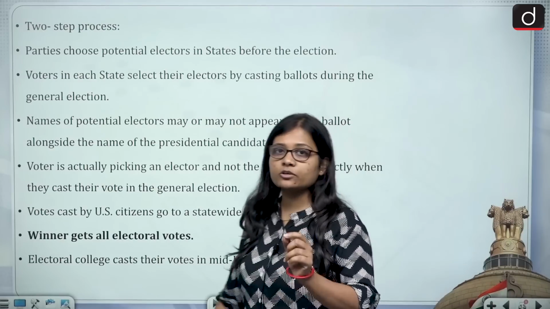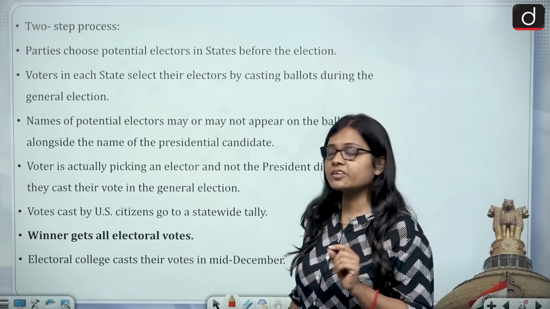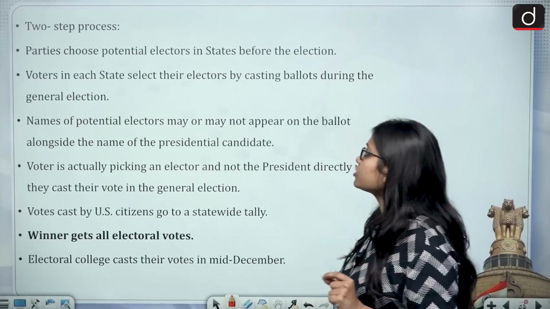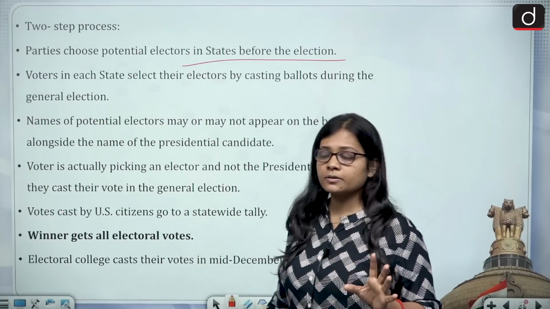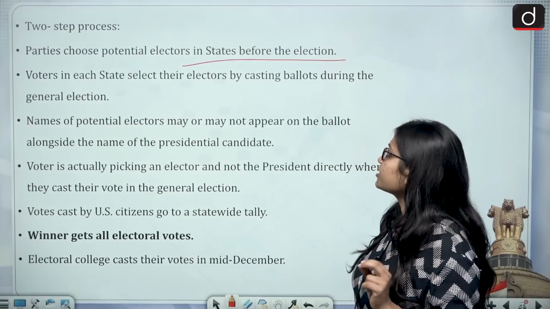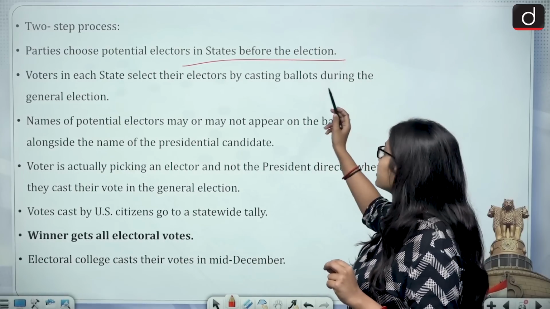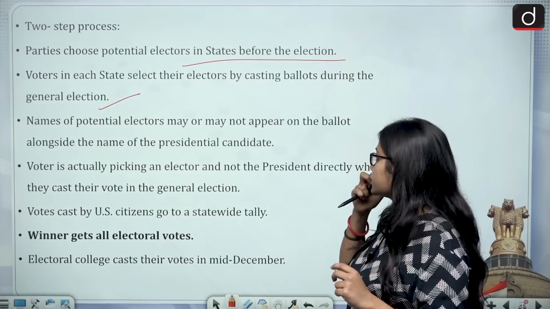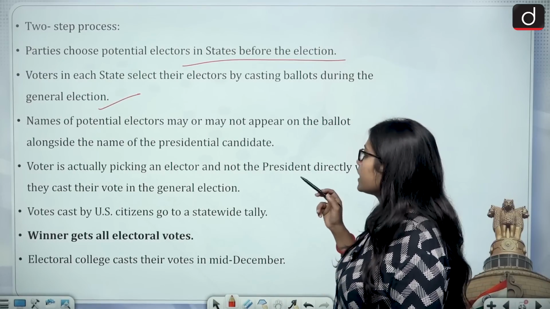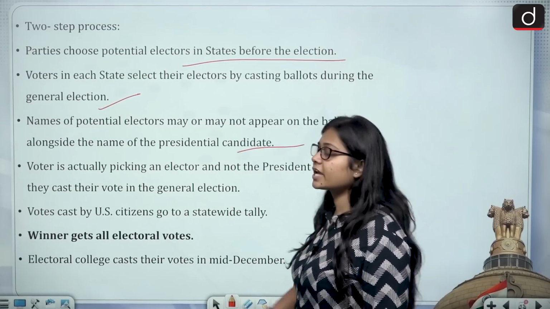Now let's see, the Electoral College is a 2-step process. First, the parties choose potential electors in states before the election. Then voters in each state select their electors by casting ballots during the general election. The names of the potential electors may or may not appear on the ballot alongside the name of the presidential candidate.